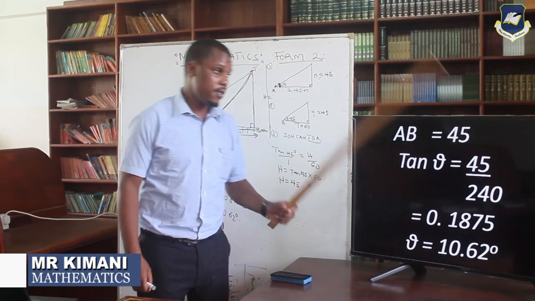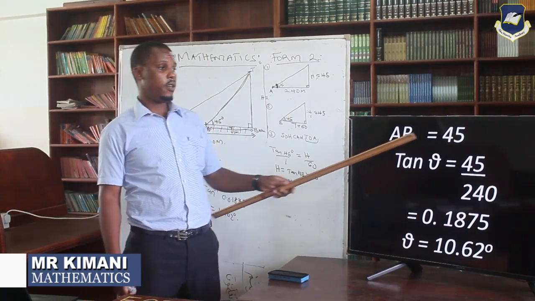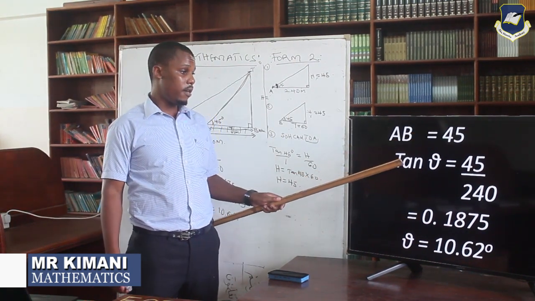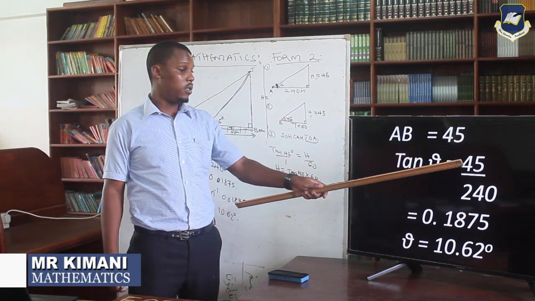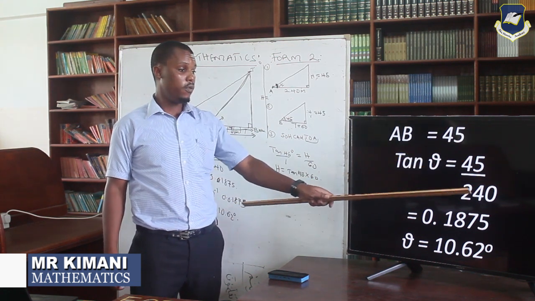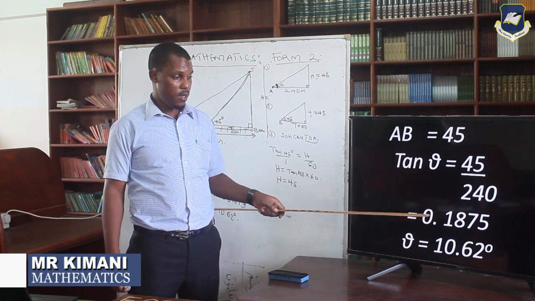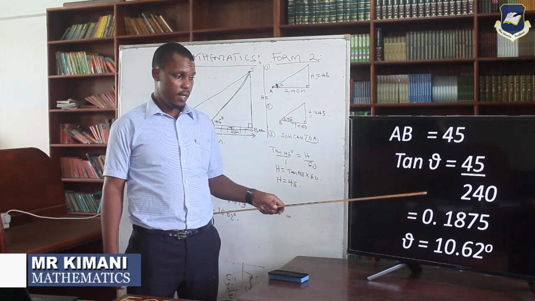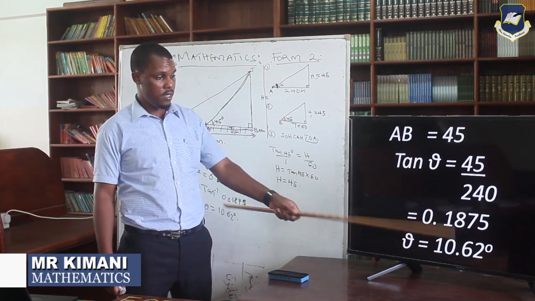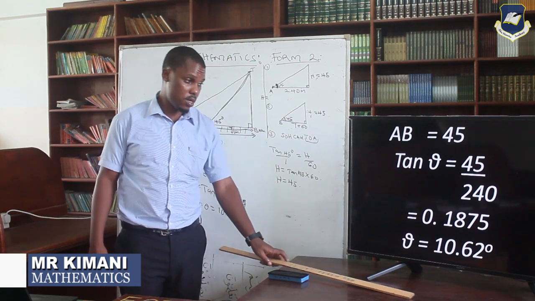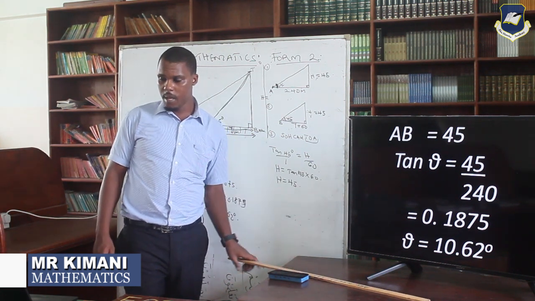You find the distance, then you find the height, 45. Then from there you come to tan theta, which is going to be opposite, which is 45, over adjacent, which is 240. And then you get your tan theta. Then if you get the theta, you find the tan inverse, which is 10.62. So that is our example 2.